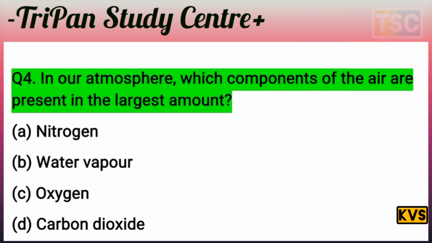The one important factor here: the atmosphere is composed of many different gases, but the gas present in the largest amount is nitrogen, which is 78%. Other gases found in the atmosphere include oxygen at 21% and carbon dioxide at 1%. It means nitrogen is 78%, the largest amount present in the atmosphere.